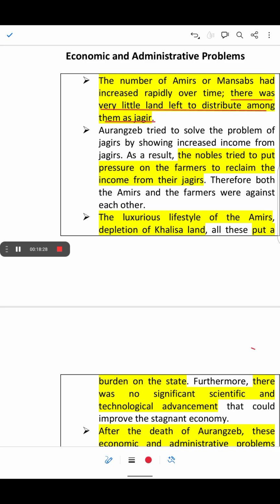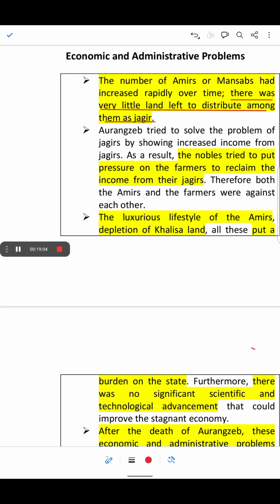But due to the lack of Jagir or land, few of the mansabdars or officials of the Mughal Empire would get a Jagir, and this sowed the seeds of envy and jealousy among them. So they became enemies of each other, and this caused fights and jealousies among the nobles. These problems made the Mughal Empire weaker and weaker.